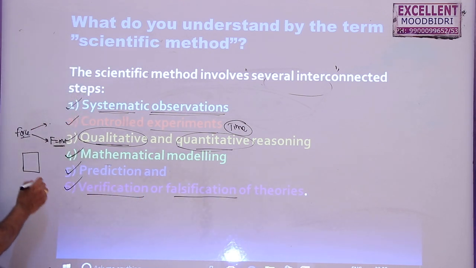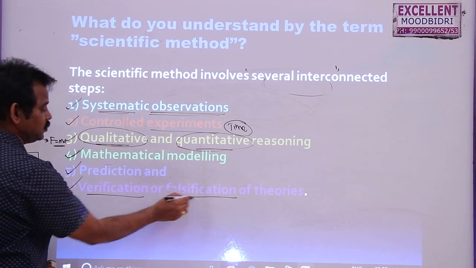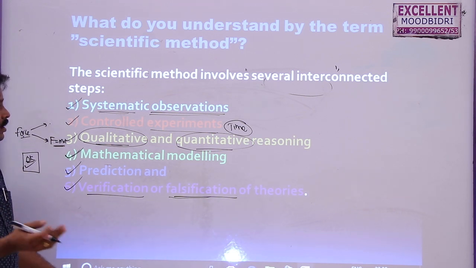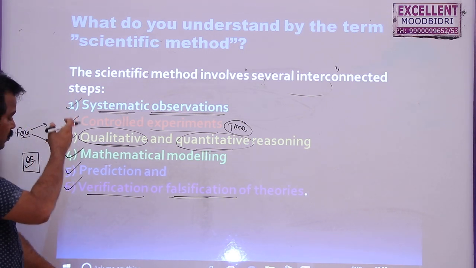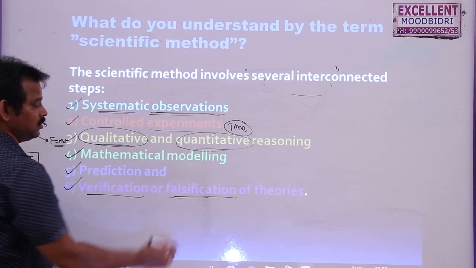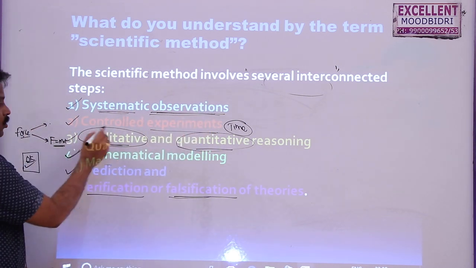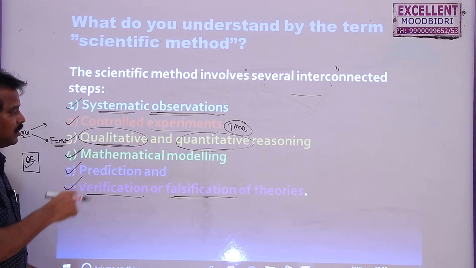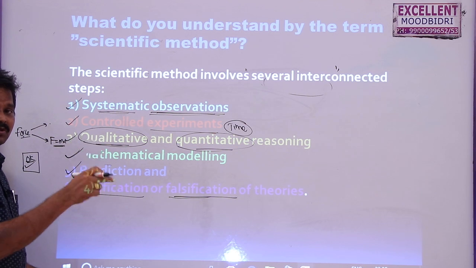Verification means if it is okay, then we will call it a good model, and sometimes it may fail. This is a bad model, just like our coronavirus. So in coronavirus also we have these 6 steps. The first one, systematically we have to observe that virus, and then controlled experiments. So then we will add some chemicals to control it or to kill it.